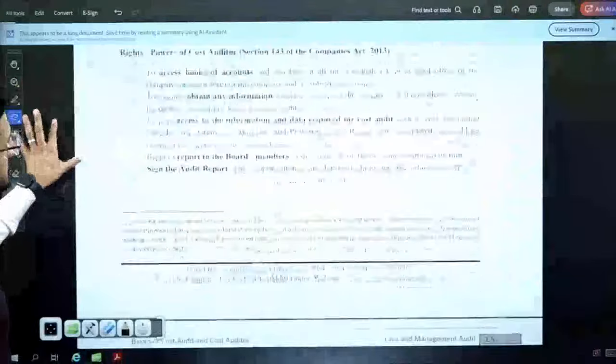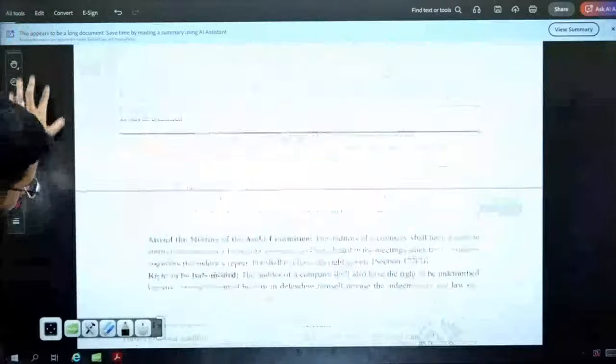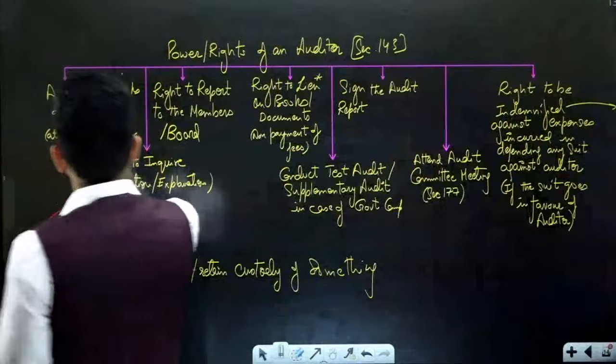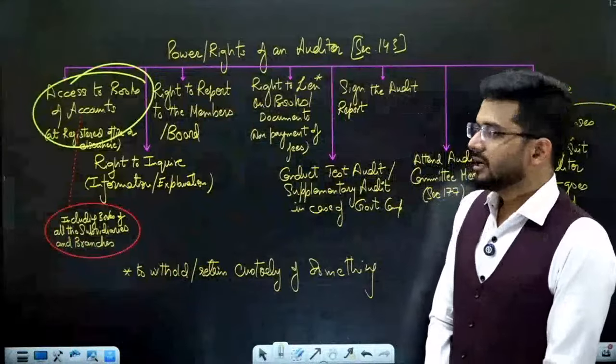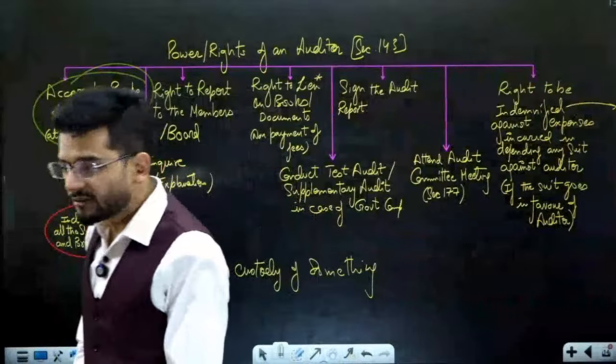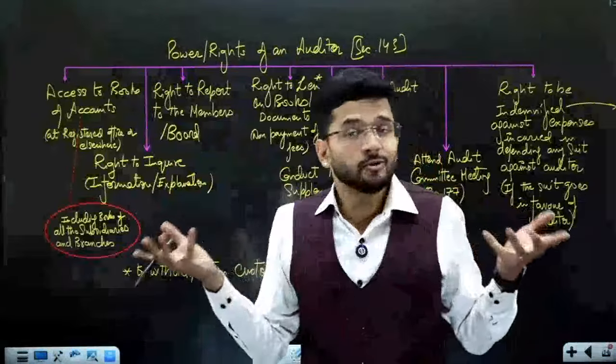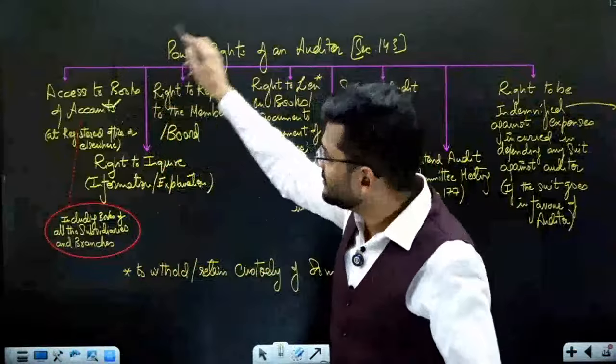You can learn any 6 of them. Now, what are the powers and rights of a cost auditor? Of course, first is to access the books of accounts. The auditor has the right to access the books of accounts of a particular company, because unless the auditor is given the books of accounts, how will we do audit? So books of accounts should be given to the auditor.